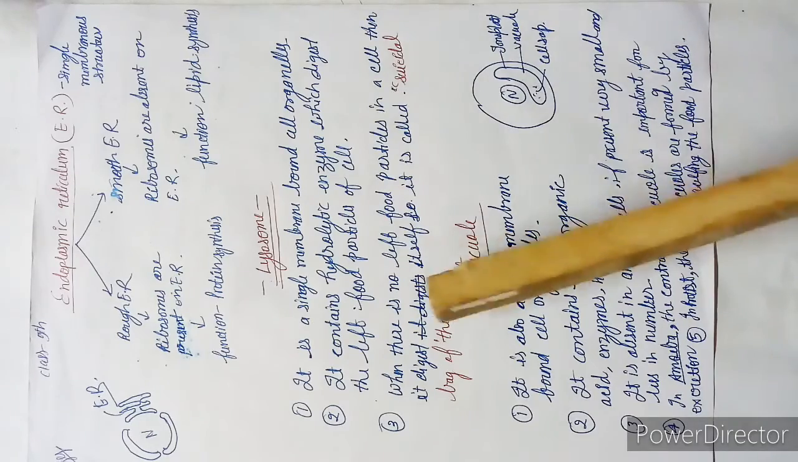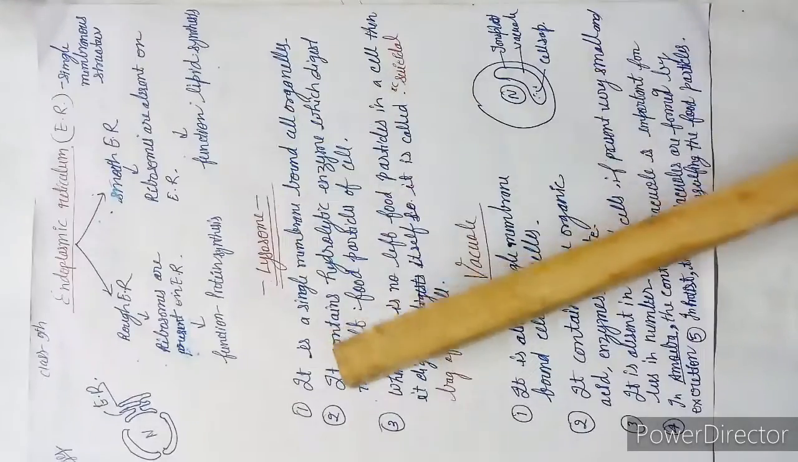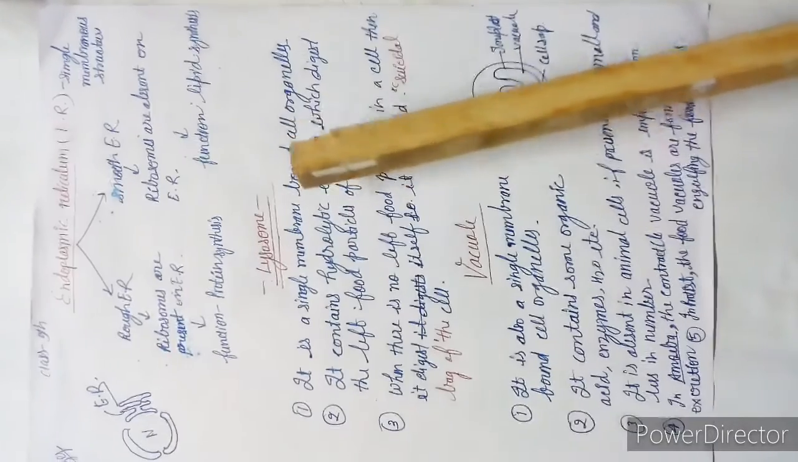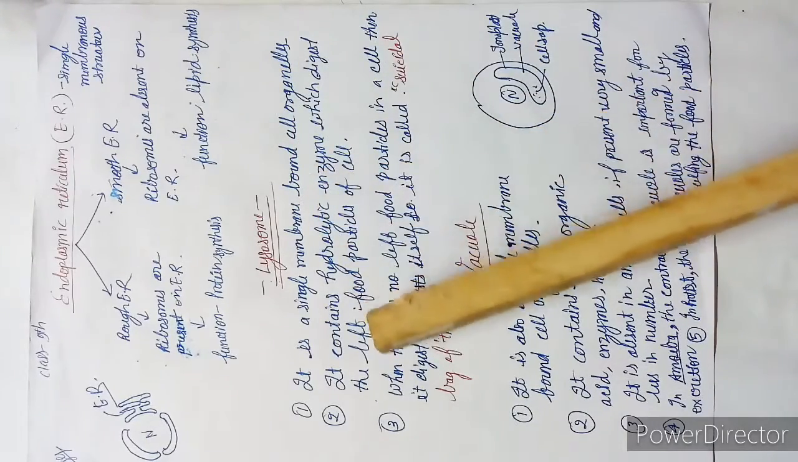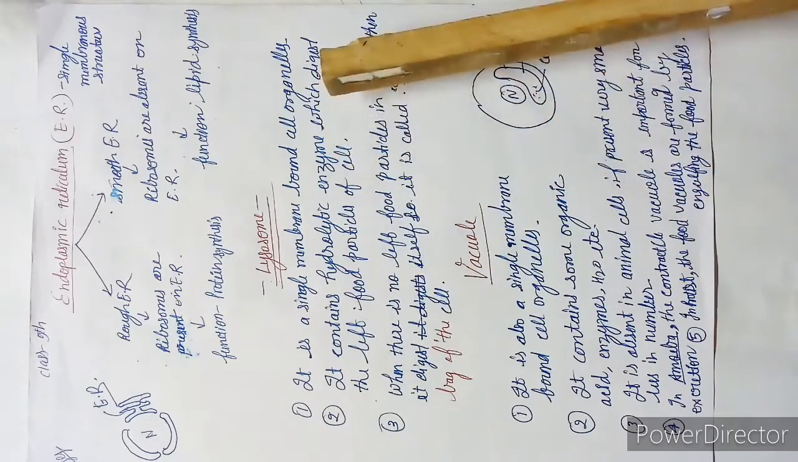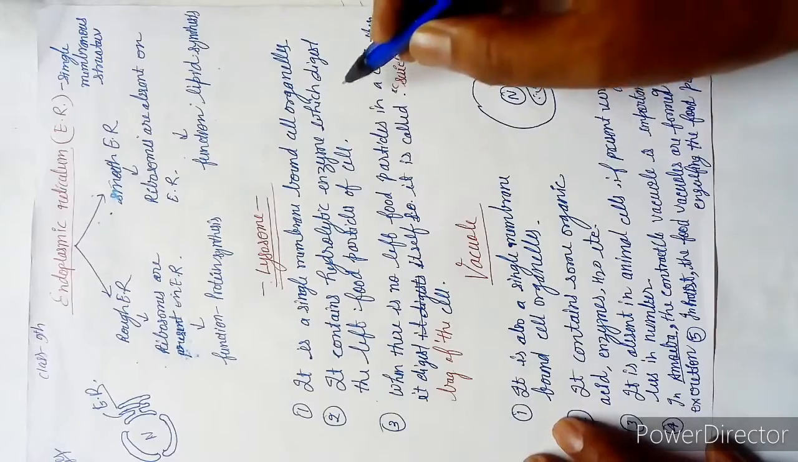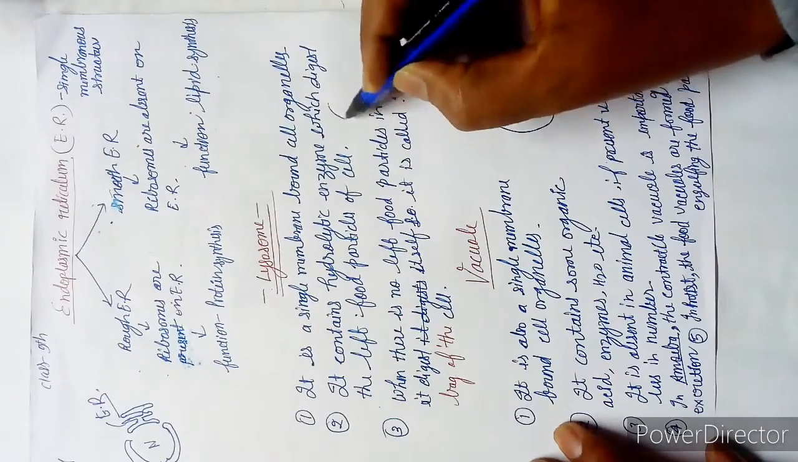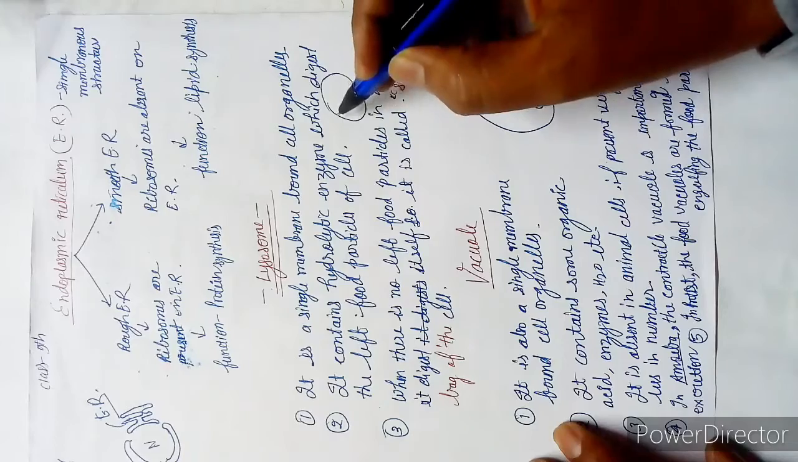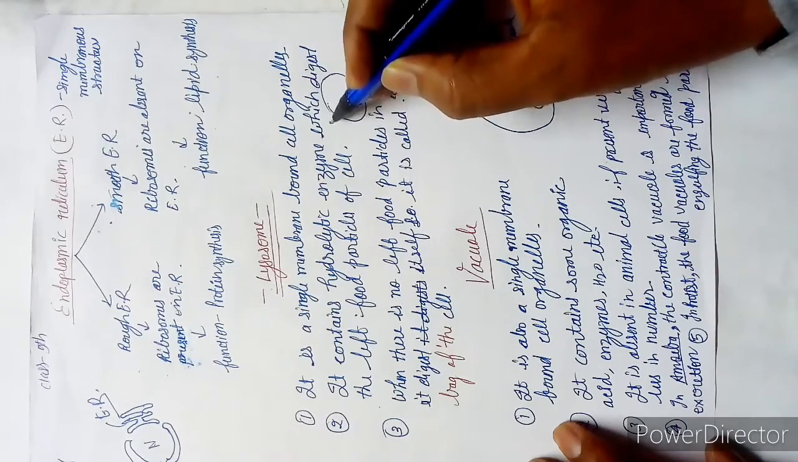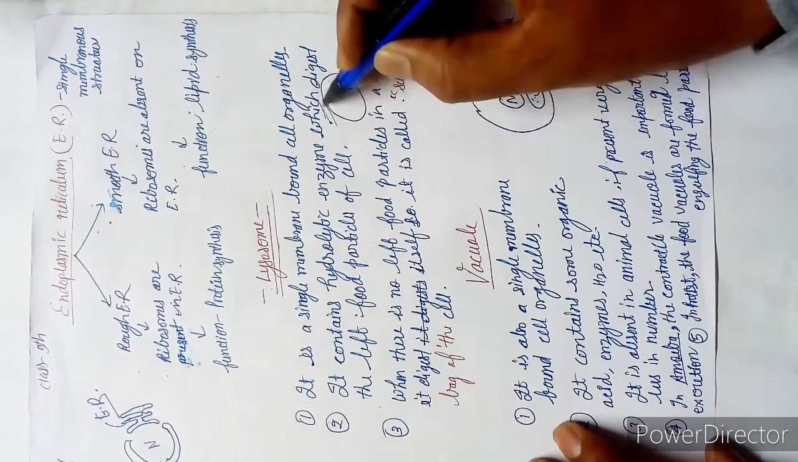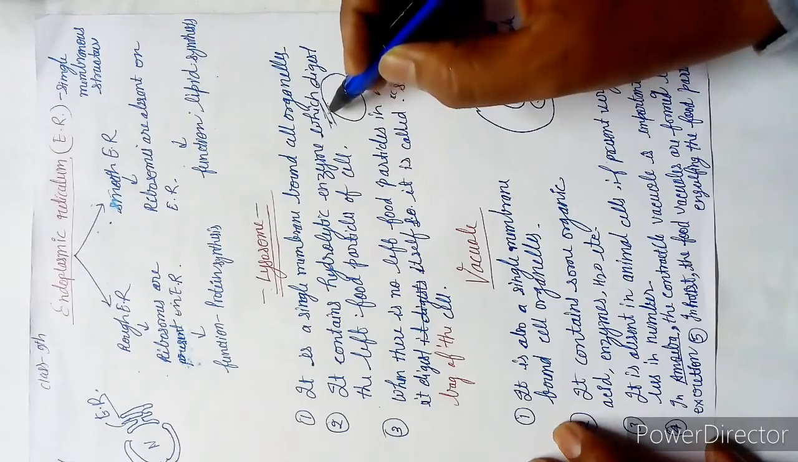The next cell organelle is the lysosome. It is a single membrane bound cell organelle. It contains hydrolytic enzymes which digest the left-over food particles of a cell. It may be surprising to you all, so let me explain. Suppose this is a cell, and this is a capillary of an animal cell. If a glucose molecule comes into that cell,